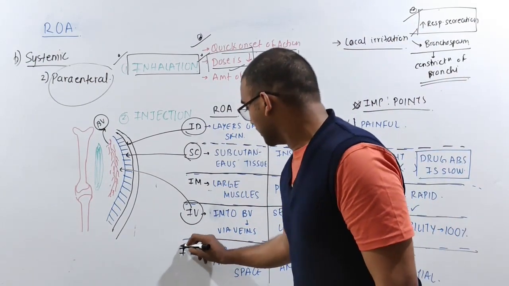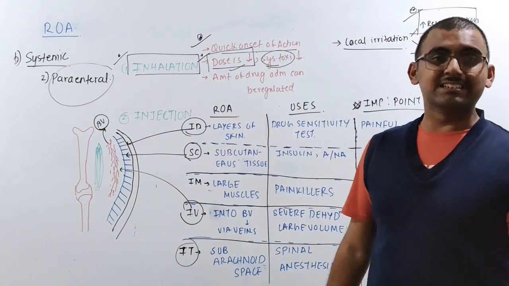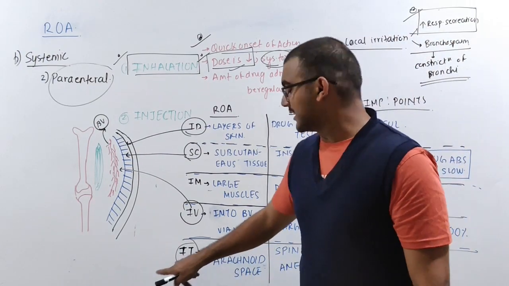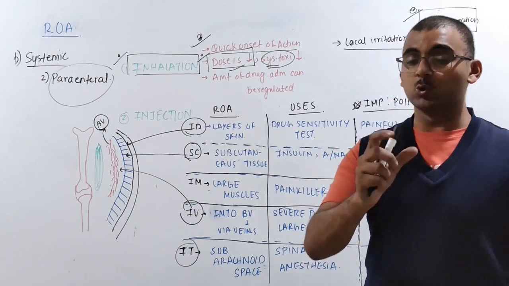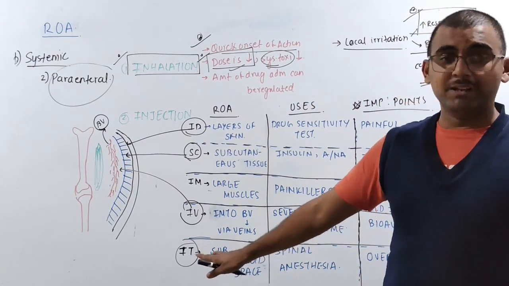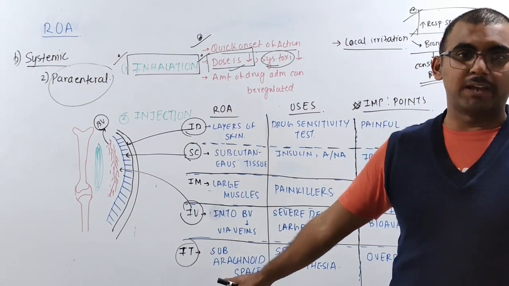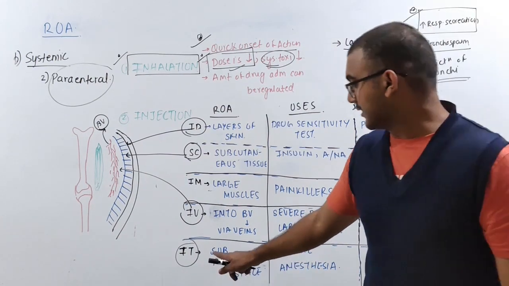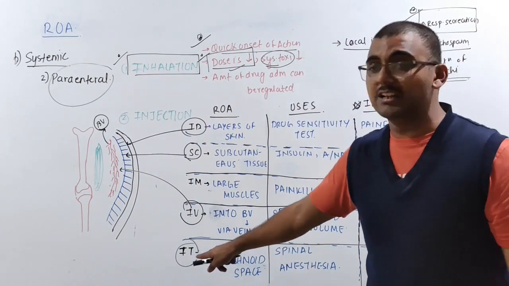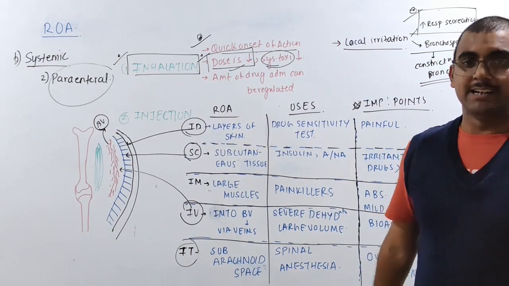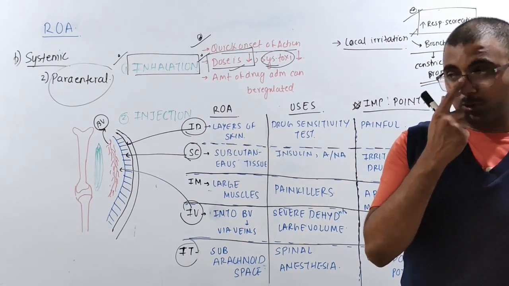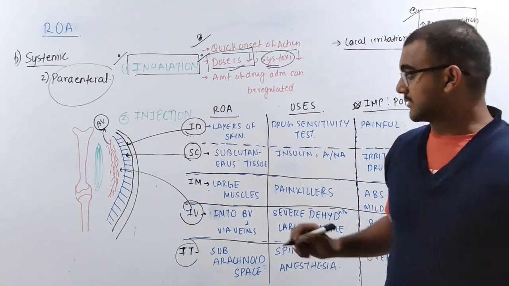Now, next is your intrathecal, okay? What is intrathecal route of administration? It means you give between the two thecal layers. Mainly this is given for the spinal region, where you have the thecal layers. Between them, in the subarachnoid space, we give this intrathecal route of administration.